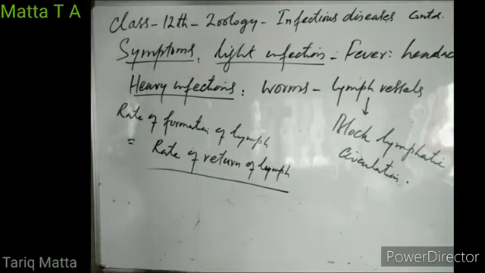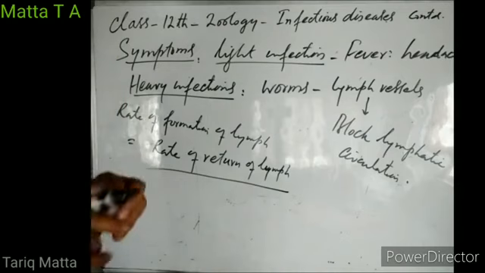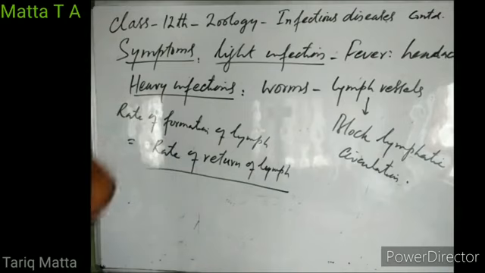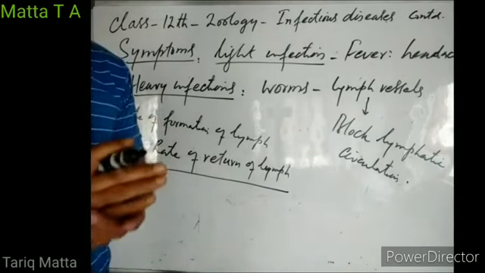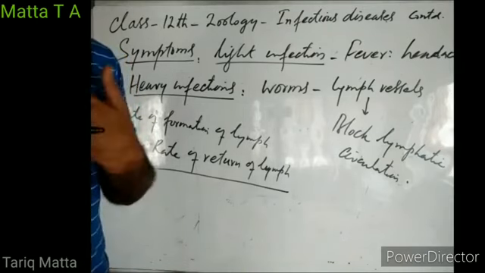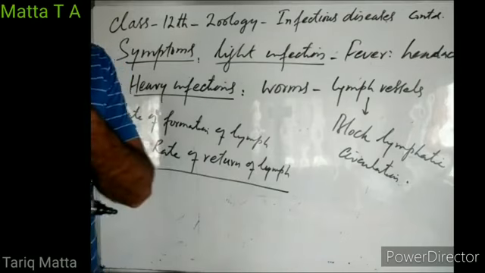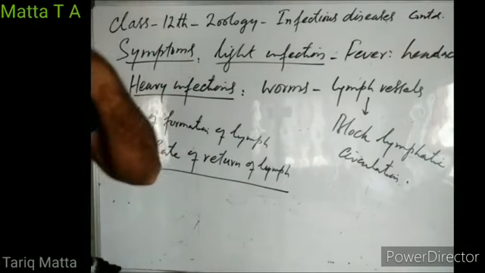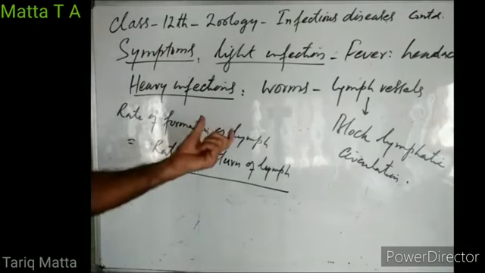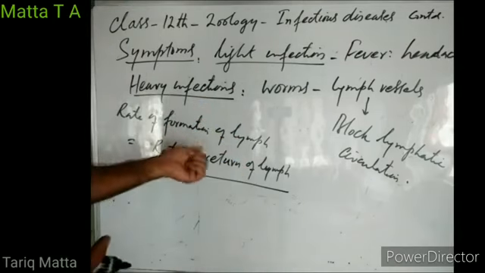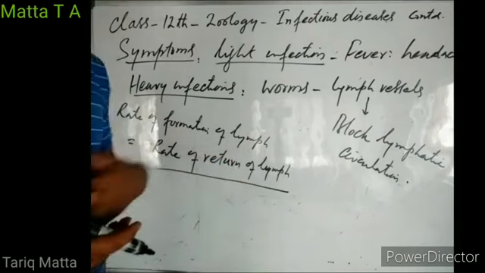So lymph is formed from blood. It flows through the body tissues. Then it finally collects in small lymph vessels. Small lymph vessels join to form larger lymph vessels. Then all the lymph vessels of the body unite in the trunk region. They form the right lymphatic duct and the thoracic duct, which finally open into the superior vena cava. So it returns lymph back to the blood. So the rate of formation of lymph is always equal to the rate of return of lymph.